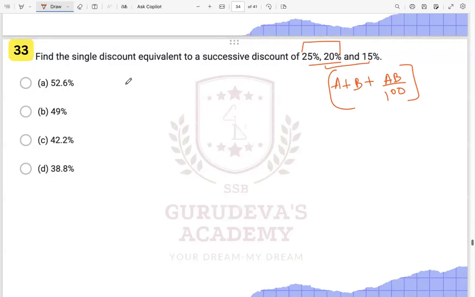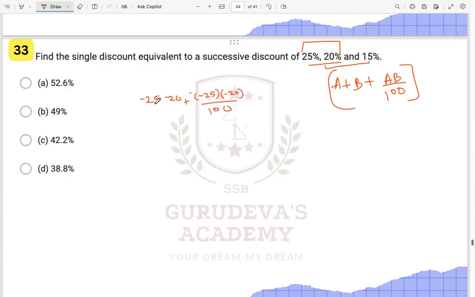So it will be 25 plus 20. No, these are discounts, right? So discount will be minus over here. So minus 25 minus 20, and here it will be plus minus 25 into minus 20 upon 100, right?